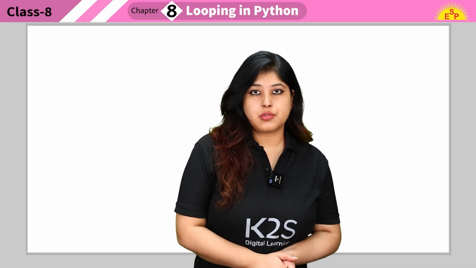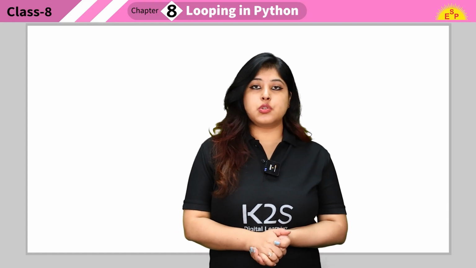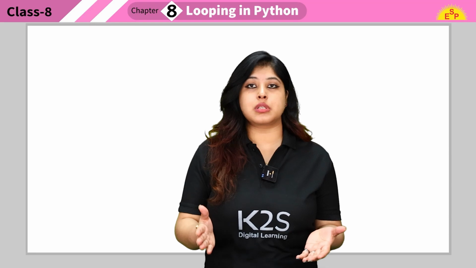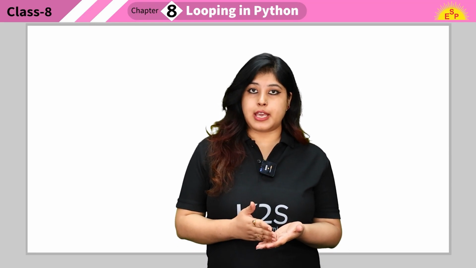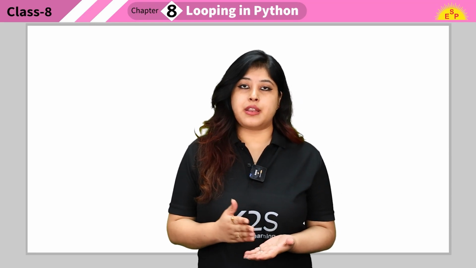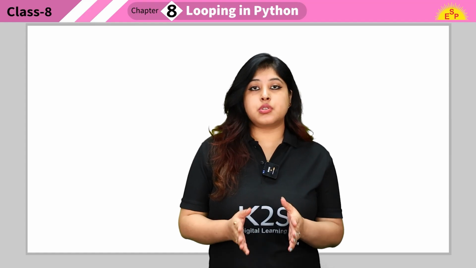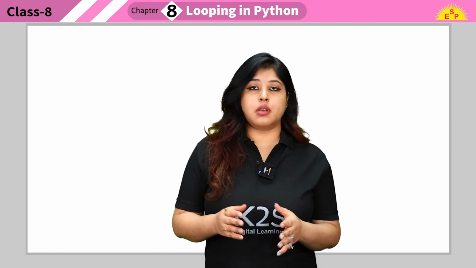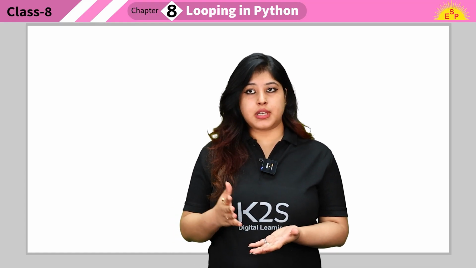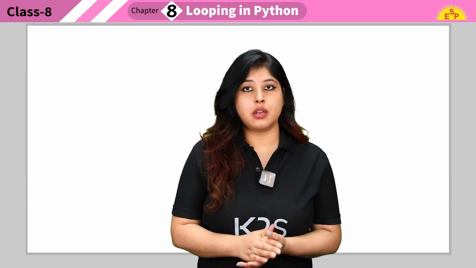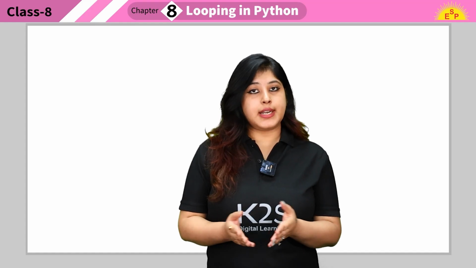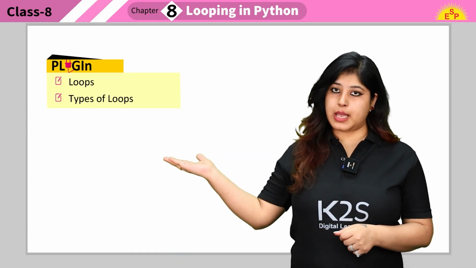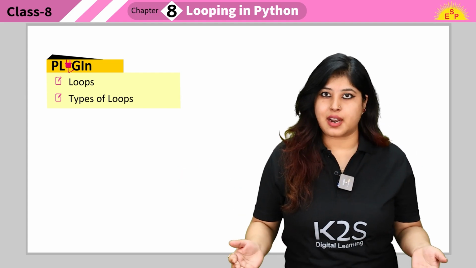Today we'll start with a new chapter, looping in Python. So we have learned about the different types of conditional statements or the control structures in Python, like if else, nested if. Working with those statements, now we have to work in loops. So Python provides different types of loops to handle the looping requirements. So let's plug in the chapter. Loops. Types of loops. Let's just start the chapter.